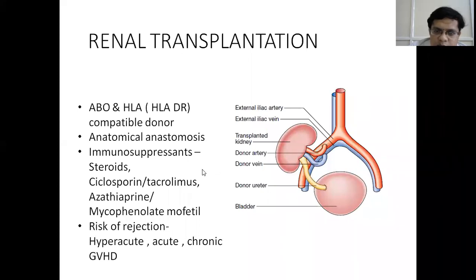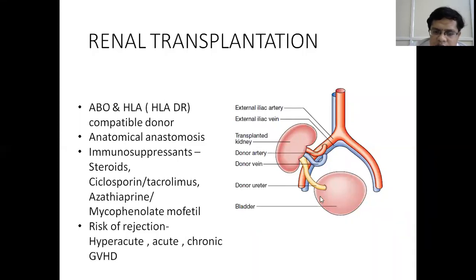Post renal transplantation, this requires immunosuppression therapy, because there is every chance that the organ could be rejected by the recipient. So we have to suppress the immunity of the recipient. It is done in an induction phase and a remission phase, where steroids and calcineurin inhibitors like cyclosporin and tacrolimus are given, along with azathioprine or mycophenolate mofetil. It is a combination of three drugs: a steroid, a calcineurin inhibitor, and azathioprine or mycophenolate mofetil.